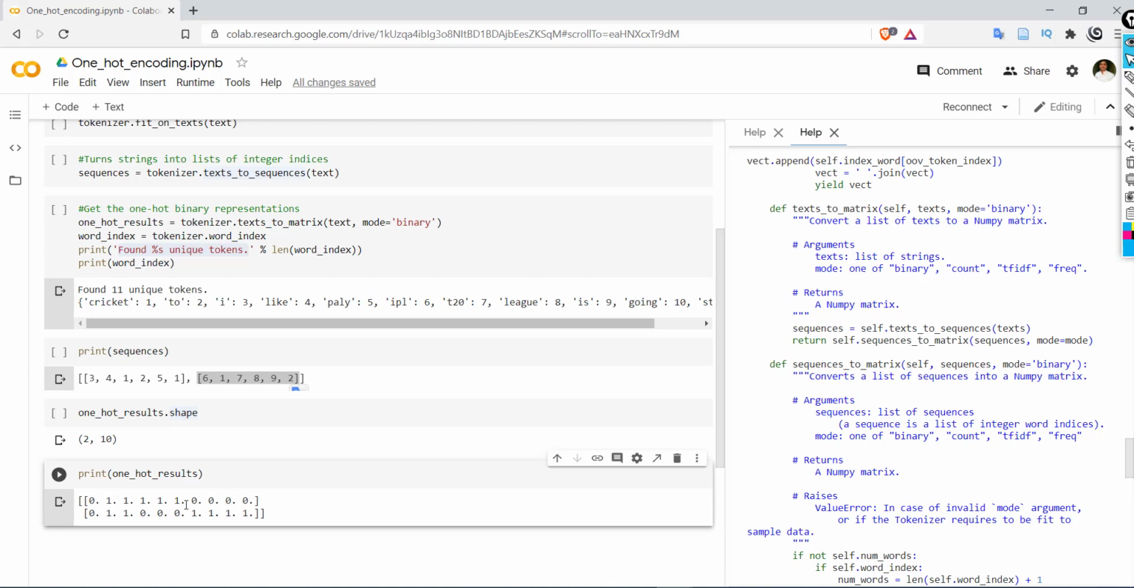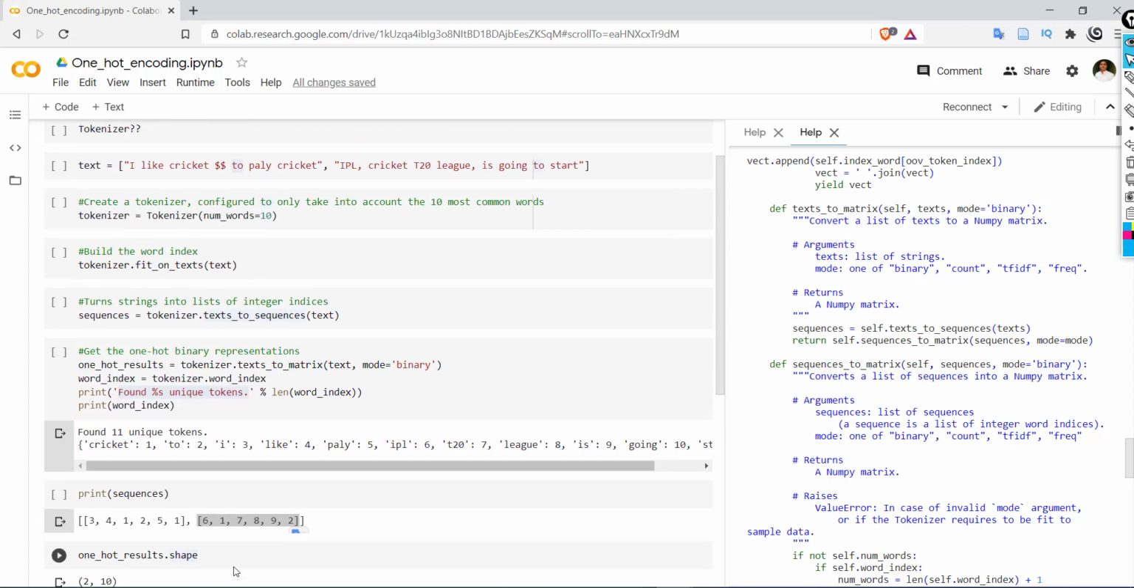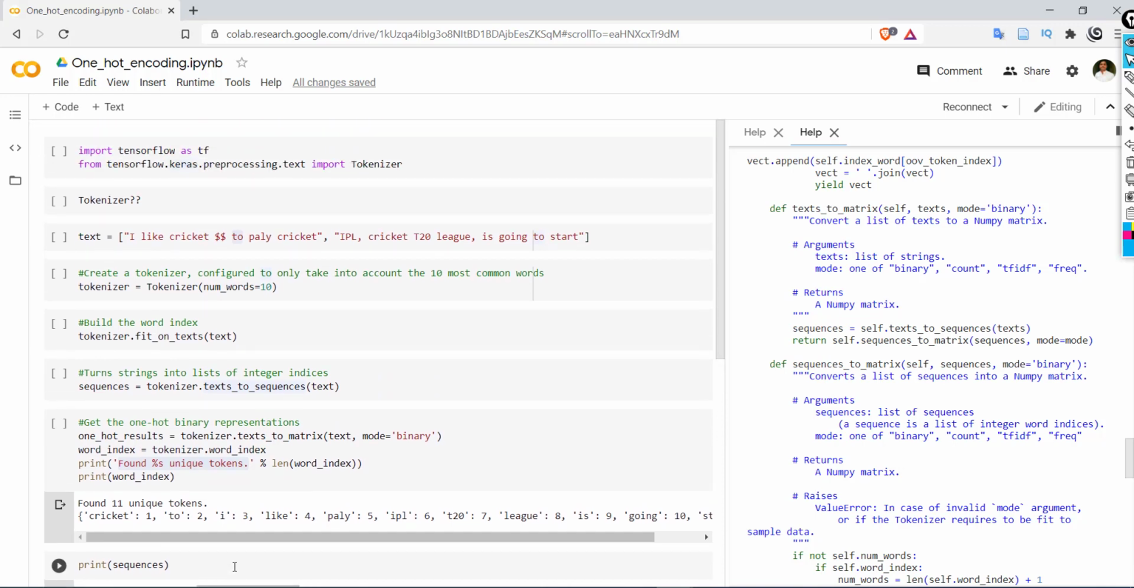Now if we concentrate on the second sentence, whichever word corresponding to an index is present, that word is represented by 1 inside texts_to_matrix. This particular 2D matrix we can pass to our neural network. So this is the encoding for the first sentence, and this is the encoding for the second sentence. These are the outputs that we have received from the different methods like fit_on_texts, texts_to_sequences, and texts_to_matrix.